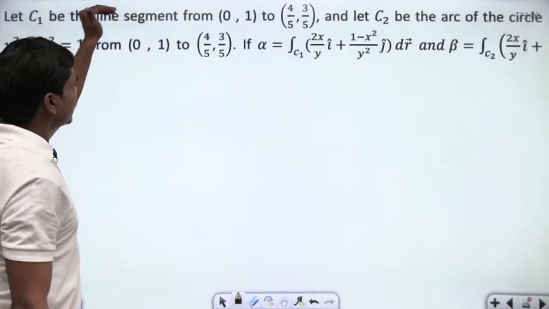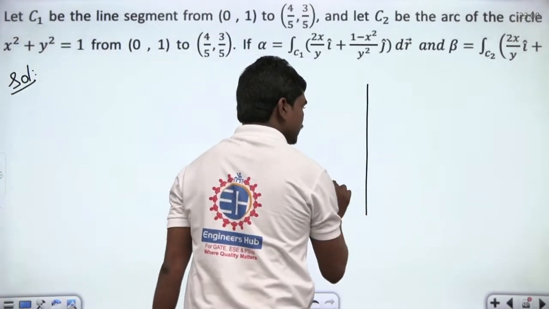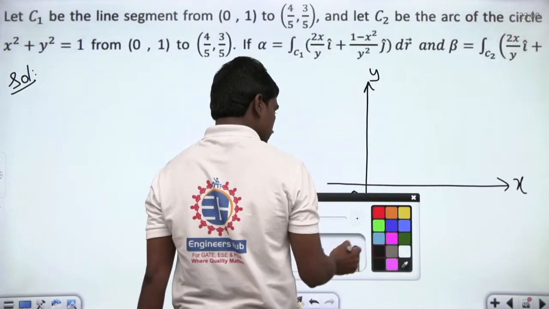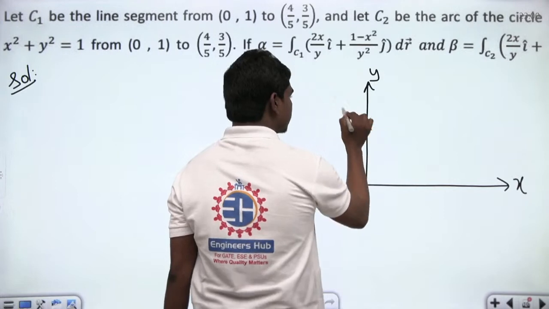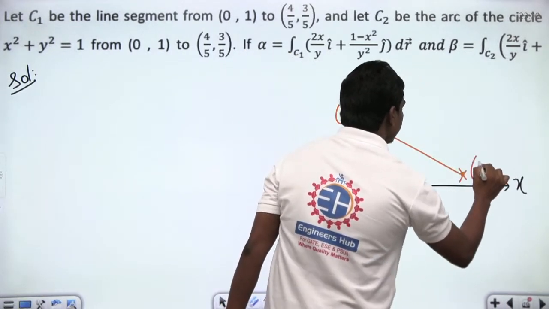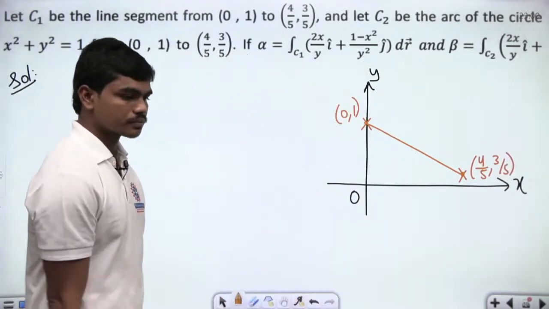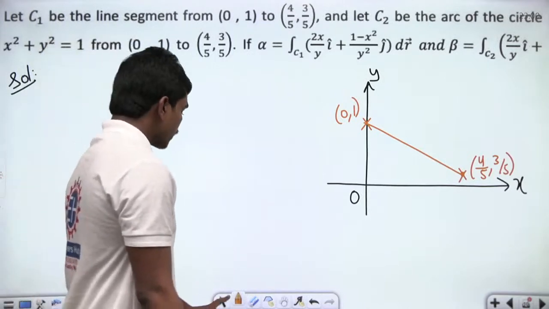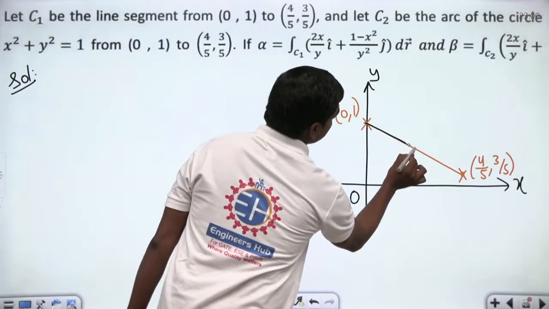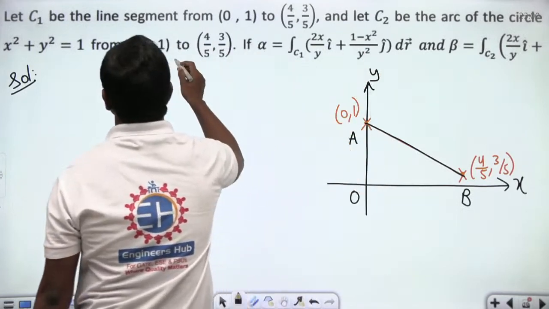So let C1 be the line segment from (0, 1) to (4/5, 3/5). Let us try to plot an xy coordinate axis. Suppose this point is (0, 1), and obviously (4/5, 3/5) is somewhere here, because 4/5 is 0.8 and 3/5 is somewhere here. This is a line segment connecting these 2 points, say A and B, and they are asking you for alpha square plus beta square.